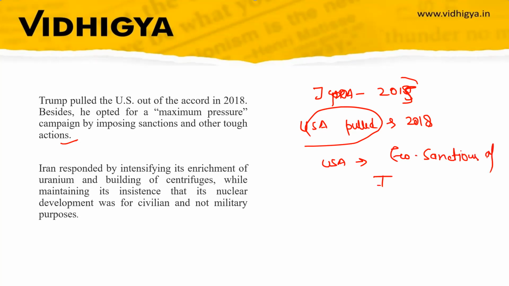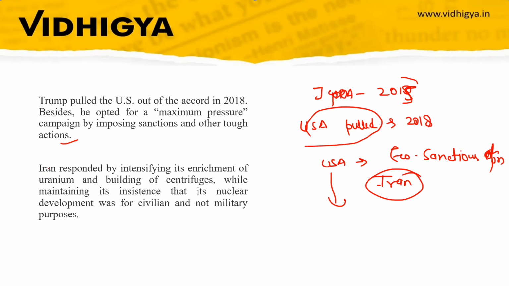The USA gave the reason that Iran is building nuclear weapons and that Iran's nuclear program is not transparent. So, giving this reason, the USA backed out from the Joint Comprehensive Plan of Action deal, which was signed in 2015.